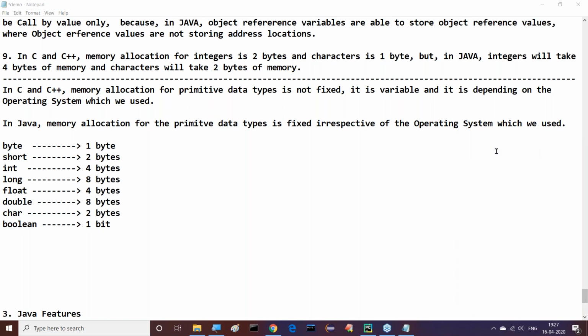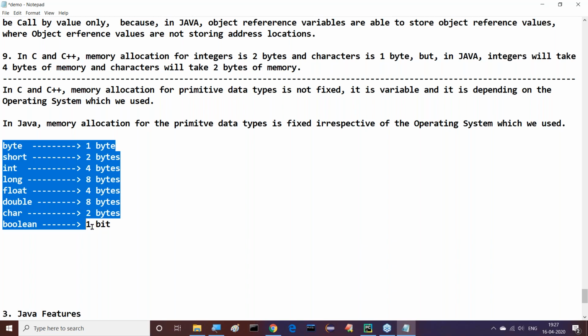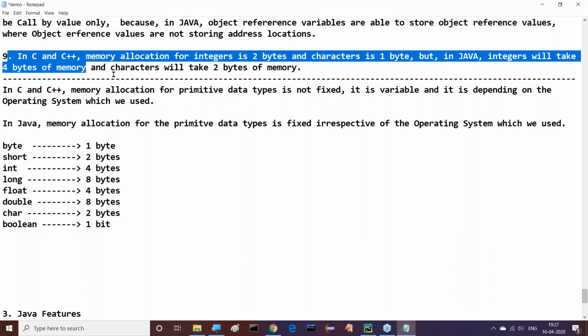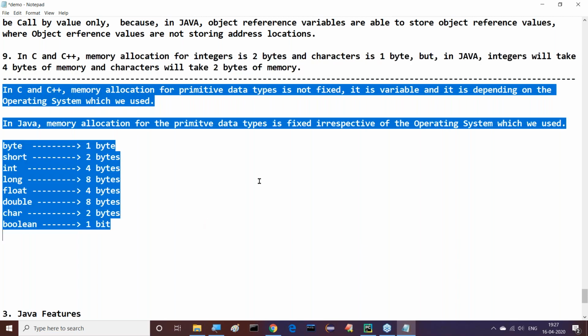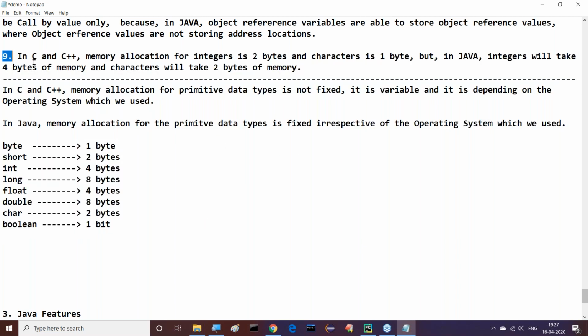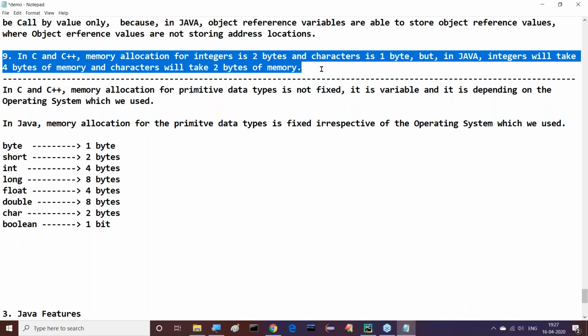Next one, observe this point clearly now. Just in general, this is awareness for all the members. Outside, people are having this kind of awareness. If I asked you directly how much memory is for integers in C, in general people are saying 2 bytes of memory. That's why I gave this point. In general, people's awareness is 2 bytes of memory for integers and 1 byte of memory for characters.